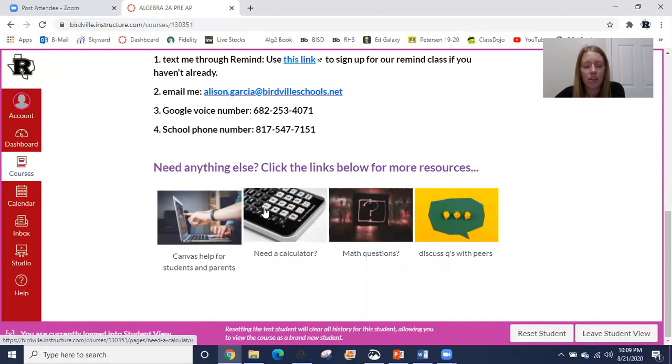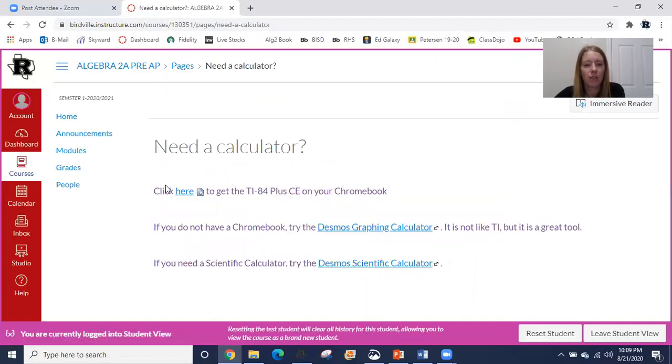Okay, calculator, that's here. Let's talk calculator real quick. We're not using a calculator for a long time in this course, so you don't need to worry about it for a while, but when we do get to that point, if you need a calculator, this right here is directions to get a free app on your Chromebook. It's a TI-84 Plus CE. It's a great app. You click it, get directions on how to get that on your Chromebook.